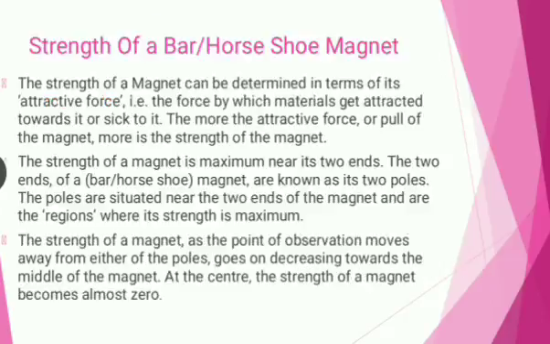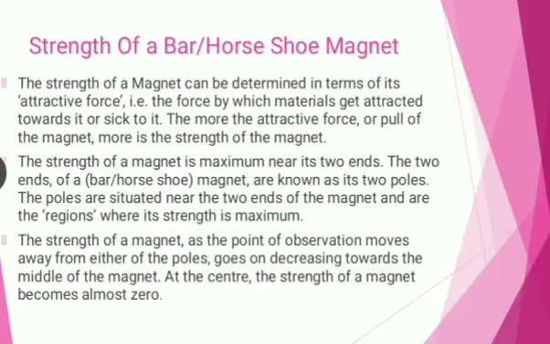Strength of bar or horseshoe magnet. The strength of a magnet can be determined in terms of its attractive force, that is, the force by which materials get attracted towards it or stick to it. The more the attractive force or pull of the magnet, the more is the strength of the magnet. The strength of a magnet is maximum near its two ends. The two ends of a magnet are known as its two poles.